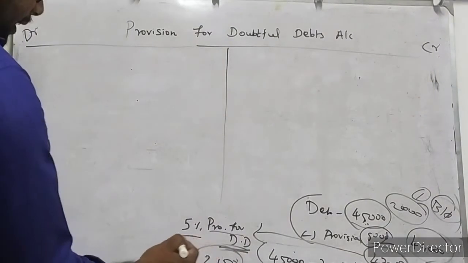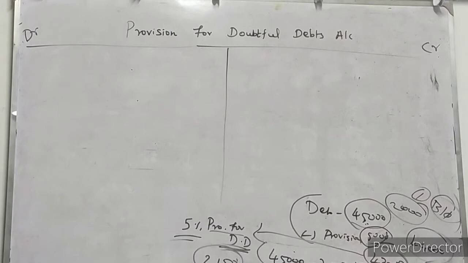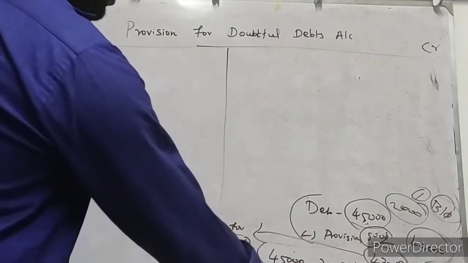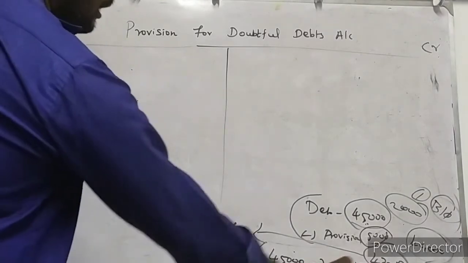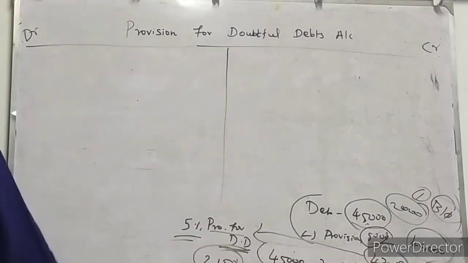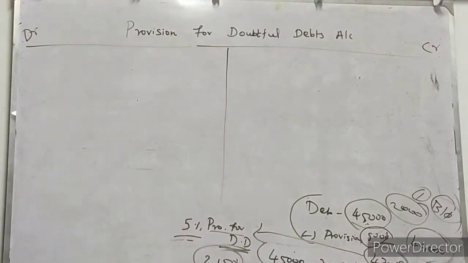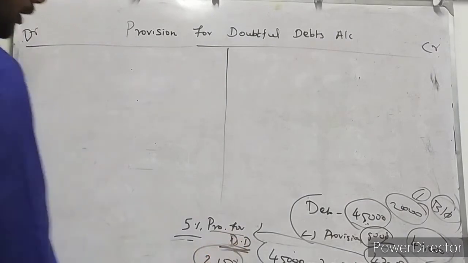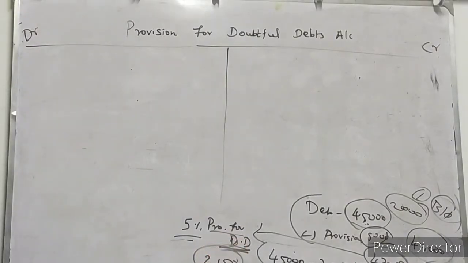Then as per second information, 5% we should provide as a provision for bad and doubtful debts on this 43,000. It is DD, doubtful debts. Okay, are you clear about it?